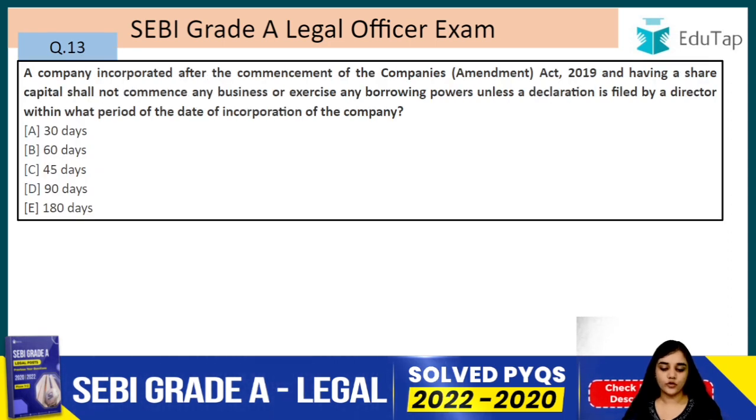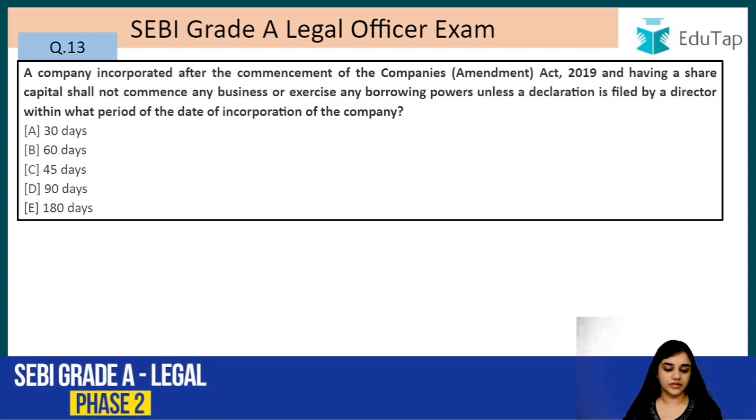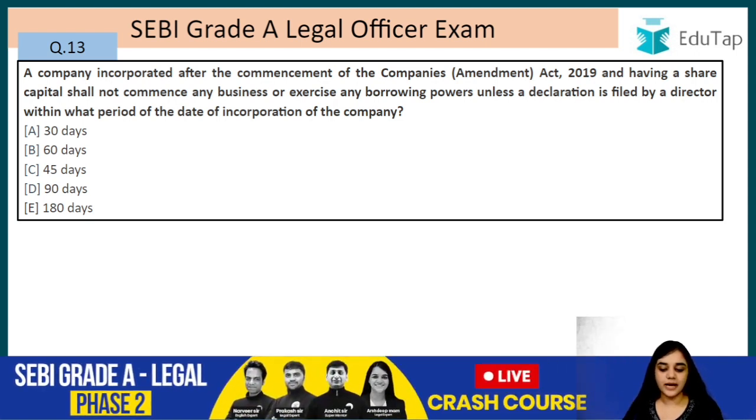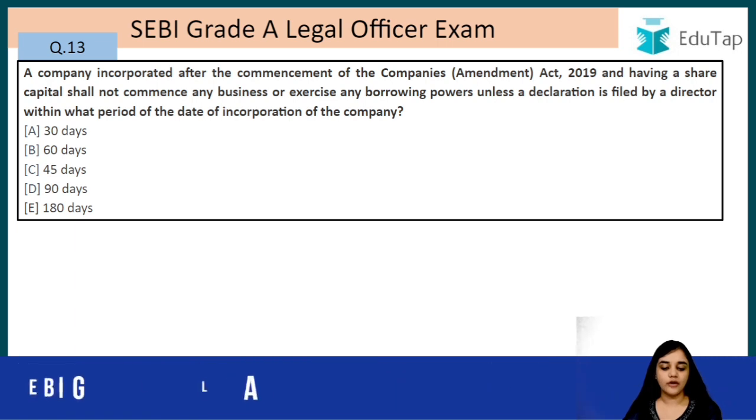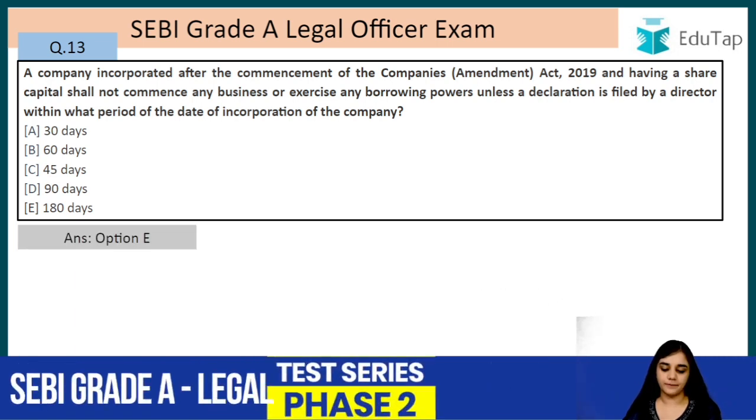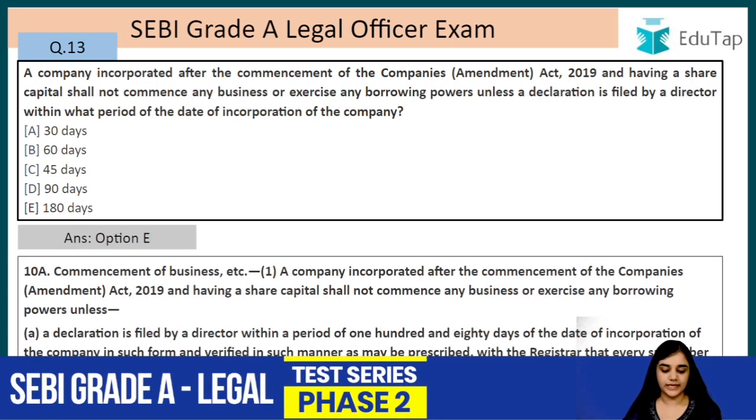A company incorporated after the commencement of the Companies Amendment Act 2019 and having a share capital shall not commence any business or exercise any borrowing powers unless a declaration is filed by the director within what period of the date of the incorporation of the company? So the answer is E, that is 180 days.